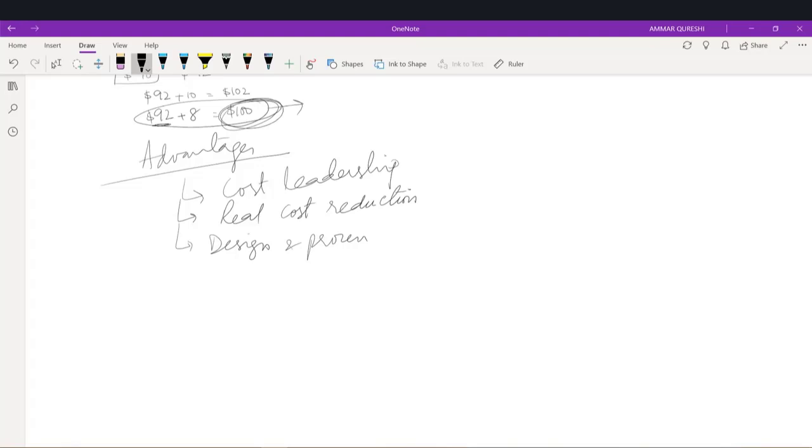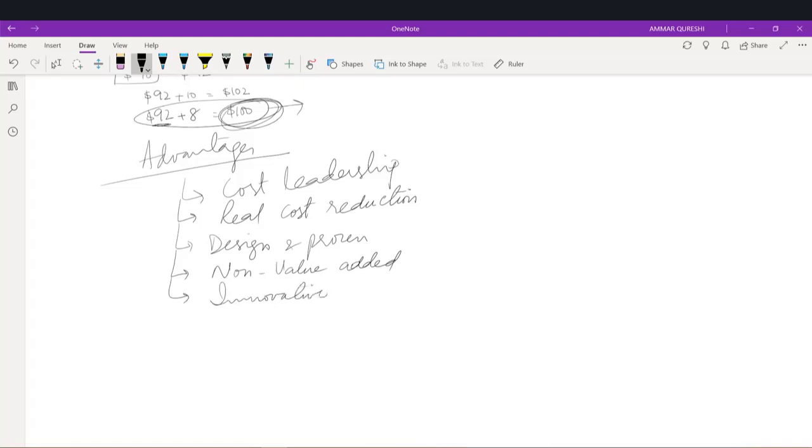So design improvement is done before launching the product, at the initial stages of the product, right? What is the next benefit? Non-value added activities have been eliminated, right? Because these are activities which are consuming our resources but not adding any value to the product. So we eliminate, or reduce to the maximum level, these activities, so that our resources do not get wasted, right?